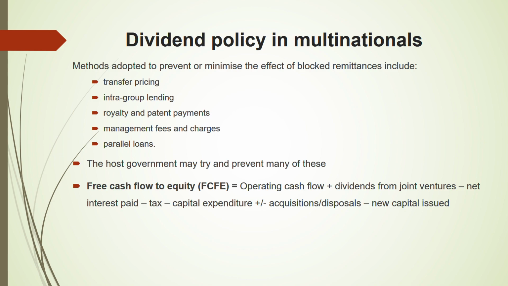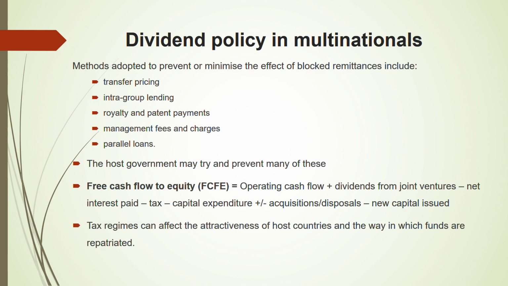I'm sorry, I got that wrong. It's a disposal that you have to add because when you dispose, you will be receiving cash. Acquisition, you have to deduct. New capital issued, you have to deduct. Then tax regime. When you are looking for the host country, which country to do business with, you will be looking at the tax regime, whether it's a higher tax or a lower tax, because the tax regime can affect the attractiveness of the host country and the way in which funds are repatriated.